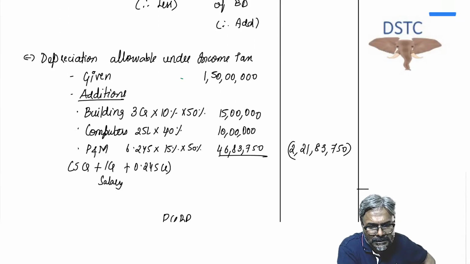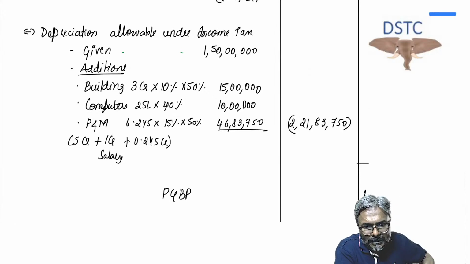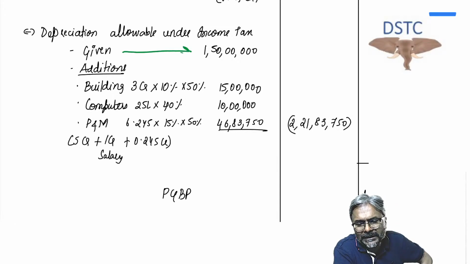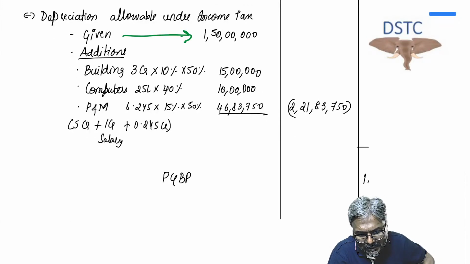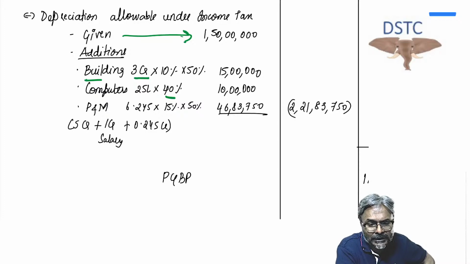Now be careful, students. Please have a look. Already the depreciation under section 32 that they have given to us in the question is 1 crore 50 lakhs. Already the depreciation that they have given to us is how much? 1 crore 50 lakhs. Now thereafter, students, if you see the building 3 crores, 10%, but put to use was less than 180 days, so 50%, which is 15 lakhs. Computer at 40% on 25 lakhs, put to use is more than 180 days, that is what it is. Plant and machinery, students, now be careful.